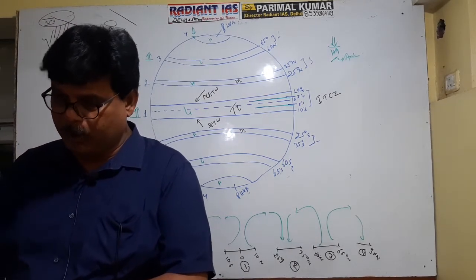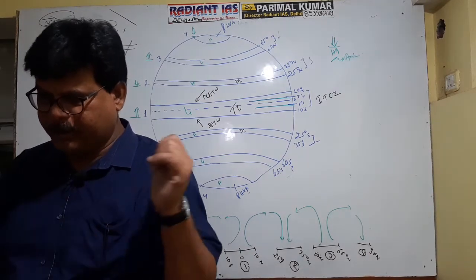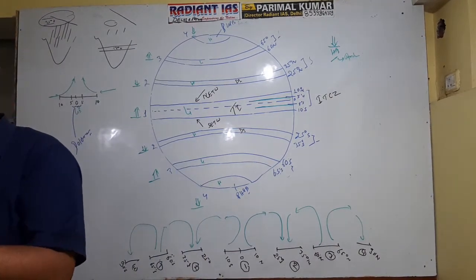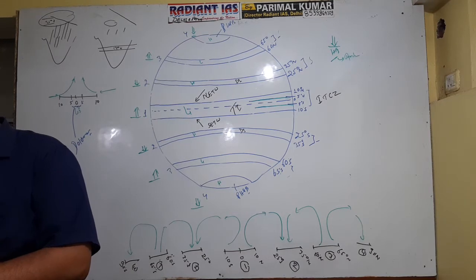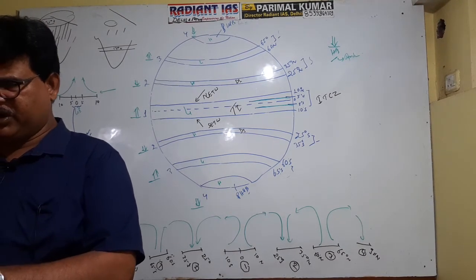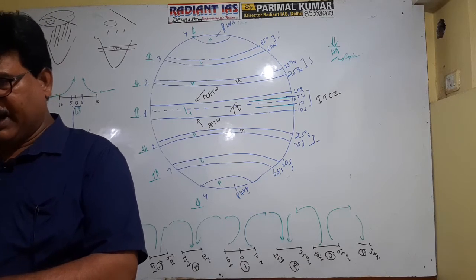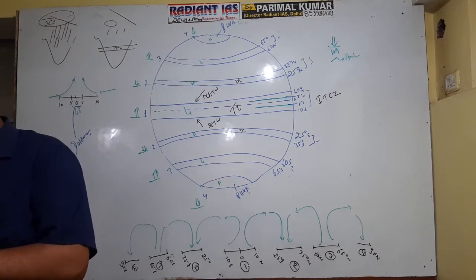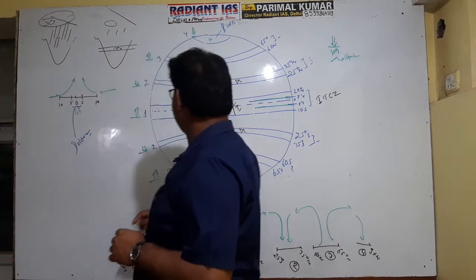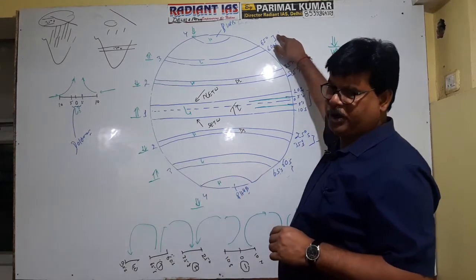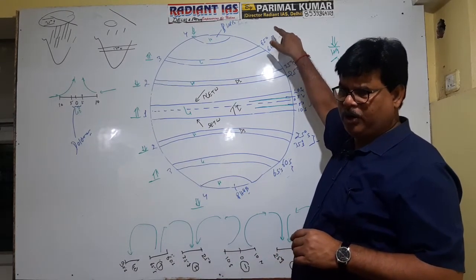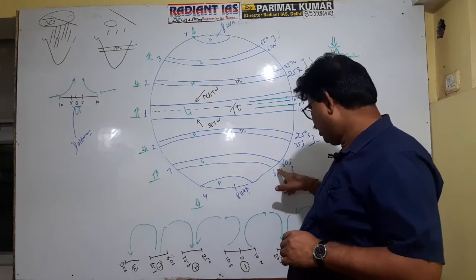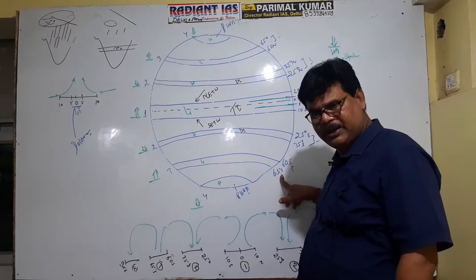The polar zone is characterized by low temperature, and hence low temperature is expected in the adjacent zone also. Temperature will be remarkably low between 60 to 65 degree north and 60 to 65 degrees south, right? And hence high pressure is expected there, the creation of a high pressure zone. But again you see, this zone is characterized by a subpolar low pressure belt. The subpolar low pressure belt is created in the northern hemisphere, and also in the southern hemisphere. Getting it now?